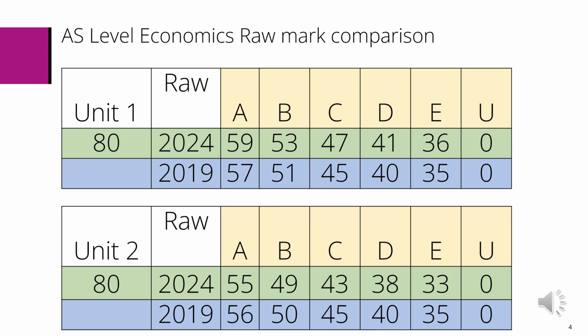For example, an A required 57 marks in 2019 compared to 59 marks in 2024. For Unit 2, the opposite has occurred. There has been a slight decrease in raw mark grade boundaries between 2019 and summer 2024. For example, an A in 2019 needed 56 raw marks compared to 55 raw marks in 2024.